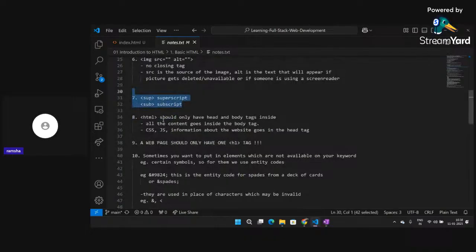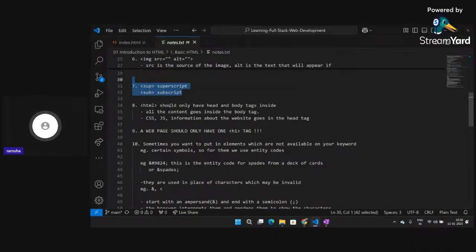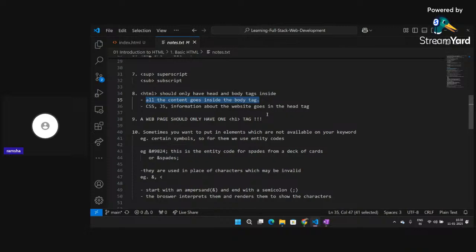Okay. Now HTML should only have head and body tags. Okay, that I also explained to you guys. All of the content that is present goes inside the body tag, and links, references, and everything, they go inside the head tag. We'll learn about this more further, but for now just understand that all the content that we are writing will always go inside the body tag, and all the links and information about the other websites will go in the head tag, including title and everything.